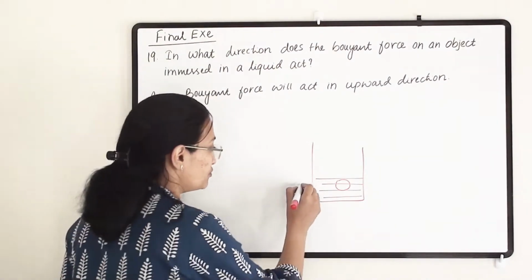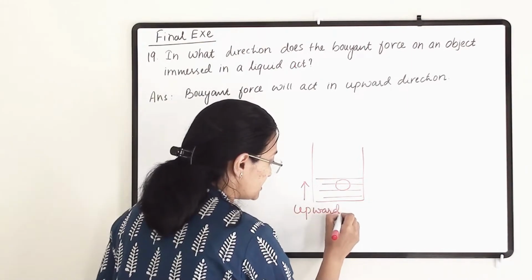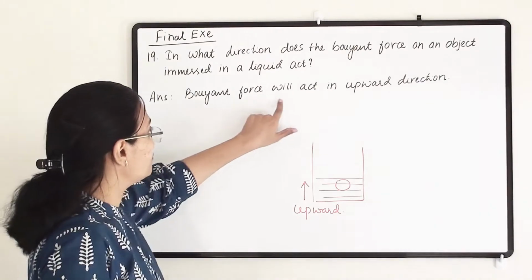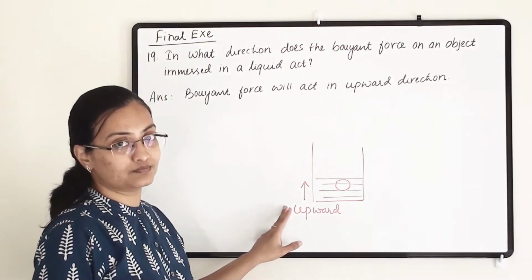So buoyant force will act towards upward. It is towards upward. So buoyant force direction is towards upward. So buoyant force will act in upward direction on the object.